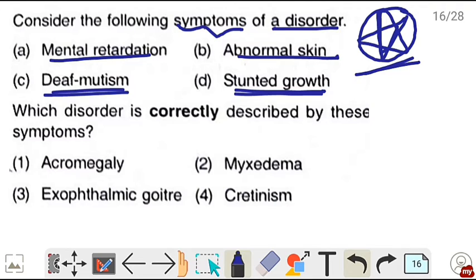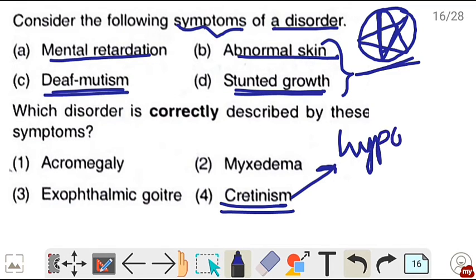So this is cretinism. ये जो सारे symptoms है ये cretinism का symptoms है, and cretinism होता है due to hypothyroidism during pregnancy. अगर pregnancy में mother को hypothyroidism हो गया यानी thyroxine का synthesis less हो गया, तब उस बच्चे को cretinism हो सकता है. So correct is option number 4.